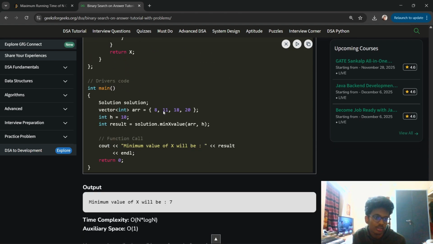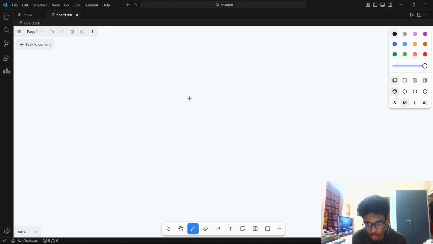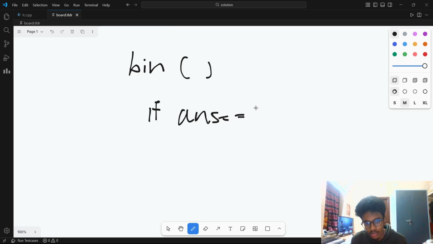Okay, so we are not going to read the whole article now. Binary search on answer basically works like this: you have the main binary search function, and usually in binary search, what do you check? If answer equal to mid or something like that. So isn't this a greedy check?